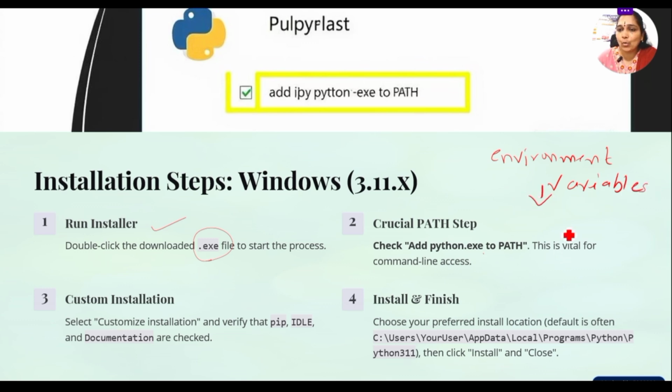Then go for customize installation, finish, and close. I hope you know environment variables; otherwise, I will show how to use the environment variables for Python.